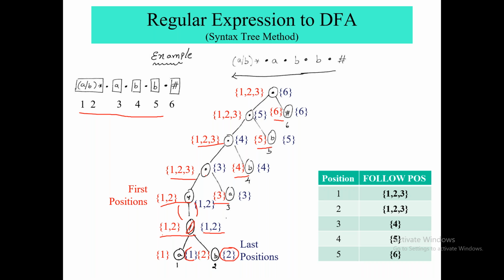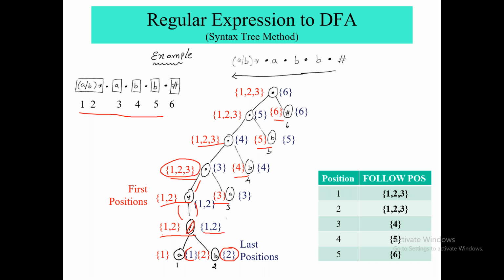Whenever you are going to find first position, which we have placed here on the left side of the concatenation node, at that time you have to check whether its left child is a nullable node or not.